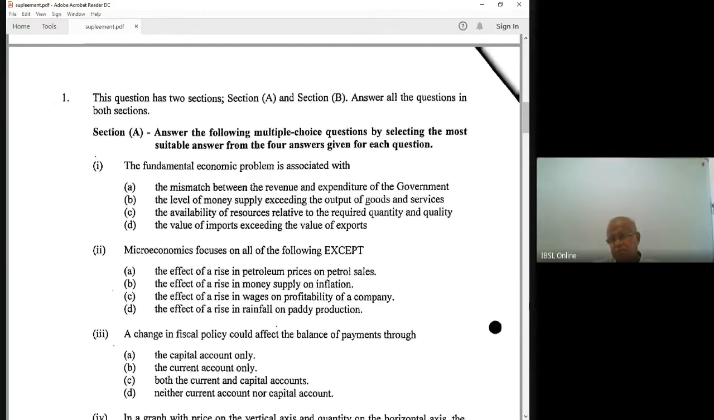Short run, long run, both cost curves are generally U-shaped. MC curve is U-shaped in the short run. Long run MC curve is U-shaped. If they ask the question, why? What is the reason? We have discussed these questions also.